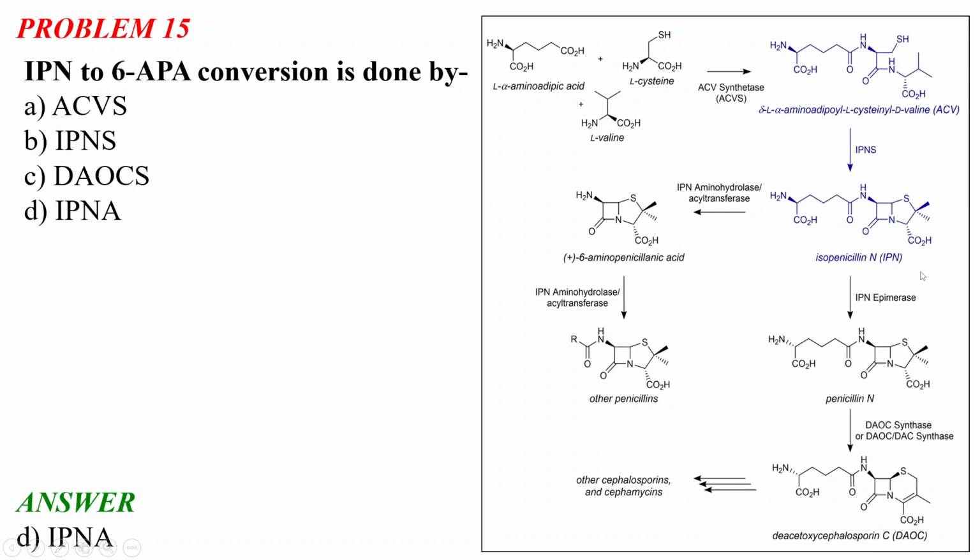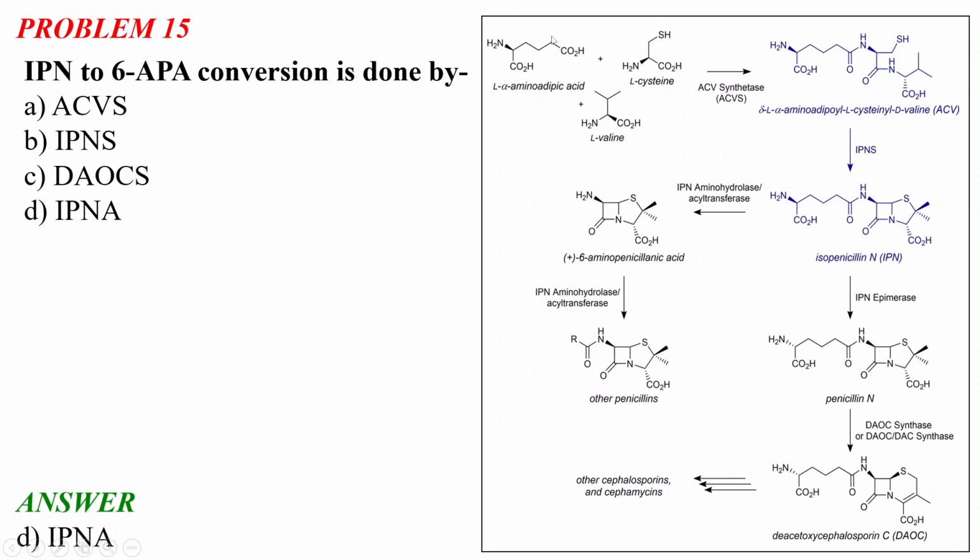And from this IPN, after the use of IPNE, which is the IPN epimerase enzyme, the IPN is converted to penicillin N. And DOCS, which stands for DOC synthetase, works on the formation of DAOC, which is deacetoxycephalosporin, from penicillin N.